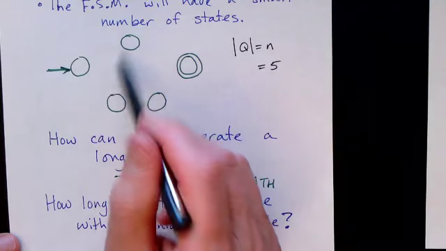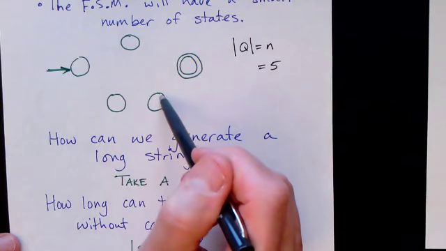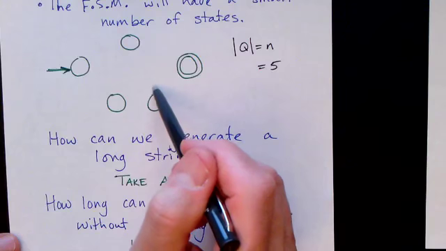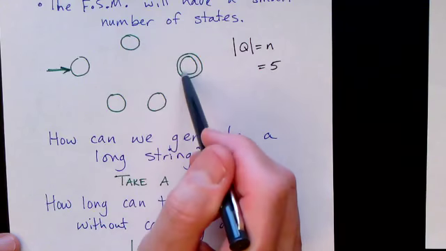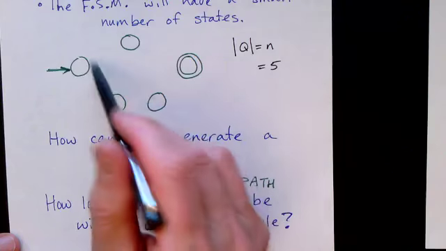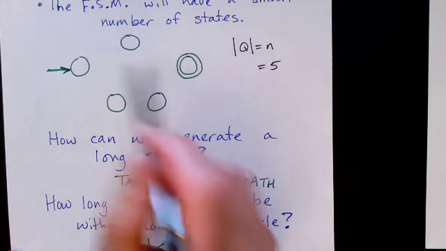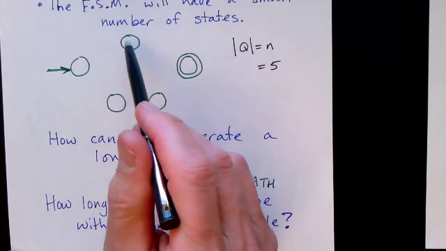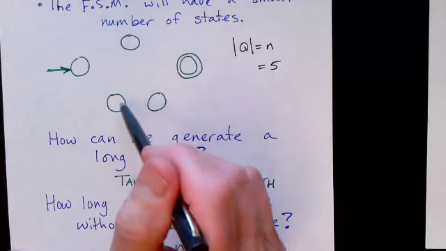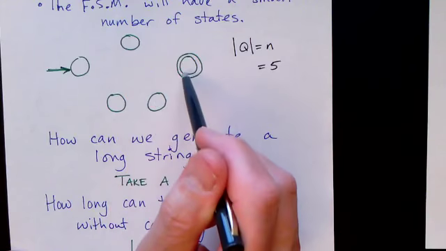Let's see, 1, 2, 3. And in order to have 5, we've got to go someplace else before we hit the final state, which means we've got to go back to someplace we've already visited. So with only 5 states, we can generate strings up to length 4 without having a cycle.